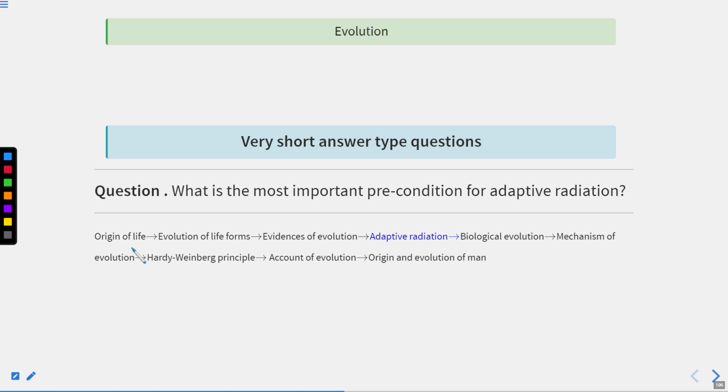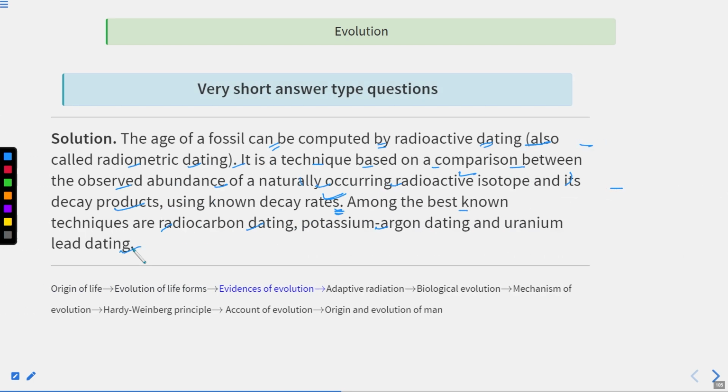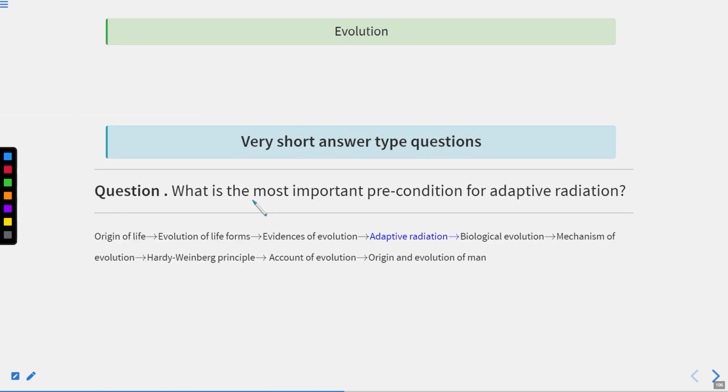This is clear. Now let's move on to the next question. If we talk about uranium, in the previous question we were talking about uranium. Here uranium decays into lead, so the decay product is lead and you can do radioactive dating using this method. Now, what is the most important precondition for adaptive radiation? Adaptive radiation we already know. It is a kind of divergent evolution. It gives rise to homologous organs.